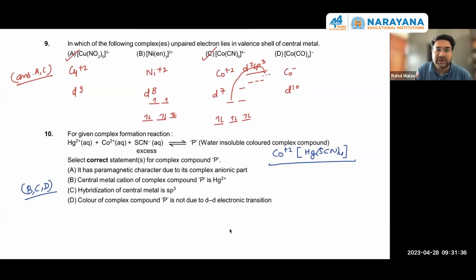So there is a little problem in option D, that the color of the complex is coming because of that. What is the reason behind its color? The color is basically due to cobalt +2, in which d-d transition can take place. So, with the answer correction, we will mark this answer as B and C. B and C only.